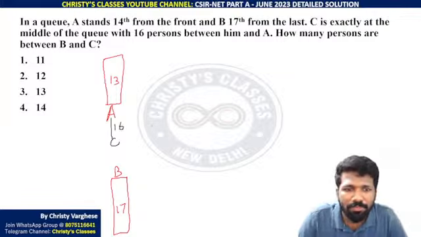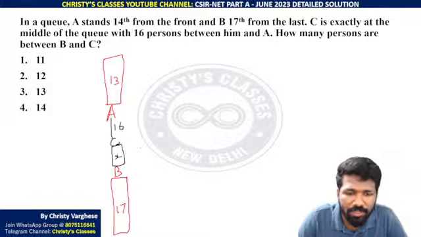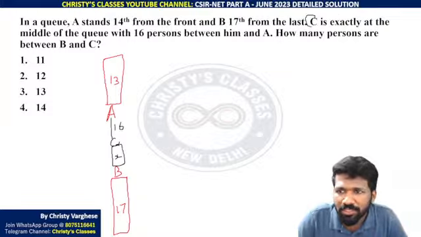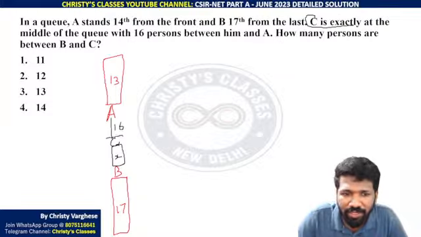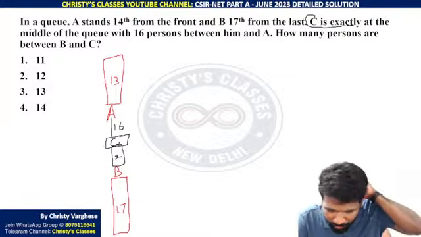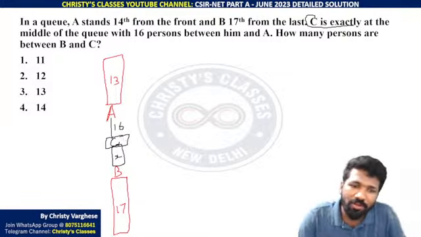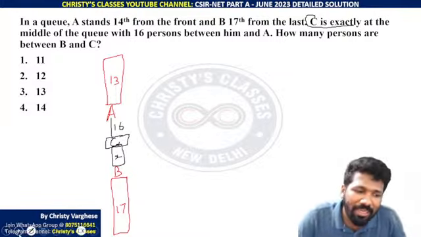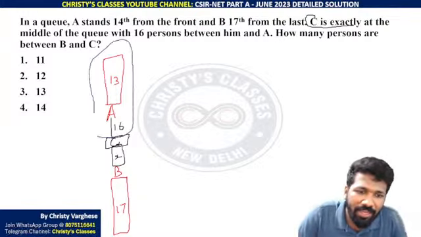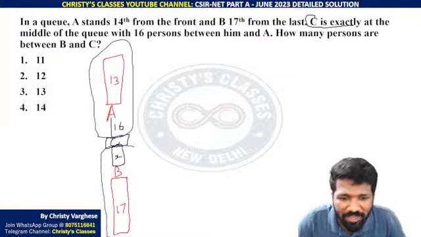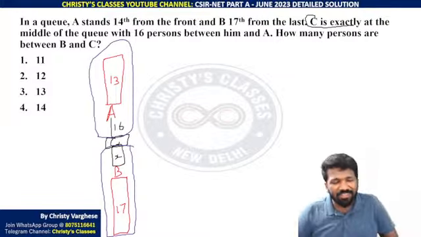How many persons are between B and C? This, how many people are there? That is what we need to know. This information, C is exactly at the middle. C is the median. If you convert it into observation, C is the median or the middle value. मतलब C के पहले और C के बाद वाला नंबर इक्वल होना चाहिए. C के पहले कितना पीपल है उतना ही पीपल C के बाद होना चाहिए. That is enough to finish the question.